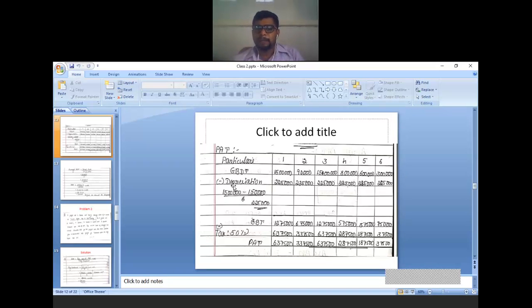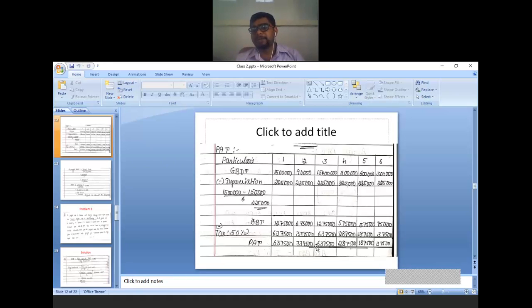Write it as it is. Minus depreciation; you have to deduct depreciation. How to calculate depreciation? Original investment 15 lakh minus scrap value 1,50,000, divided by number of years 6. So 2,25,000 is the depreciation for project Y, deducted for all 6 years, because in the case of project Y the lifetime of the asset is not 4 years, it is 6 years. Therefore, take all 6 years. Now EBDT minus depreciation is equal to EBT, earning before tax. Then deduct 50% tax, you will get PAT, that is profit after tax.